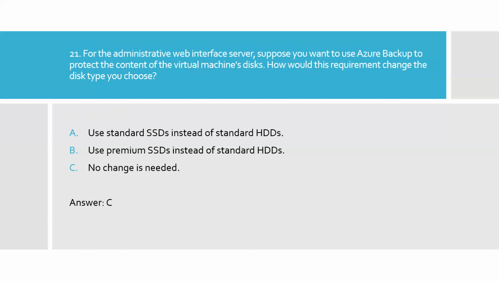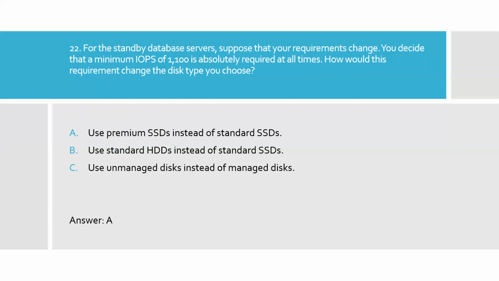To meet this requirement, we don't have to change anything. We can do virtual machine backup using a Recovery Services vault. So when we create that plan, we don't have to change anything. So here is the right answer, option C.